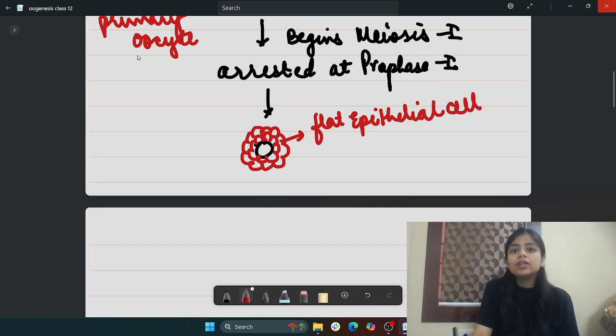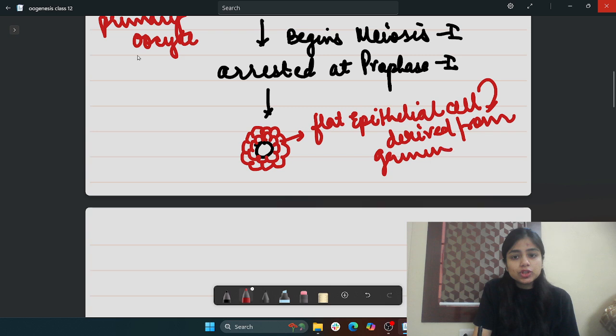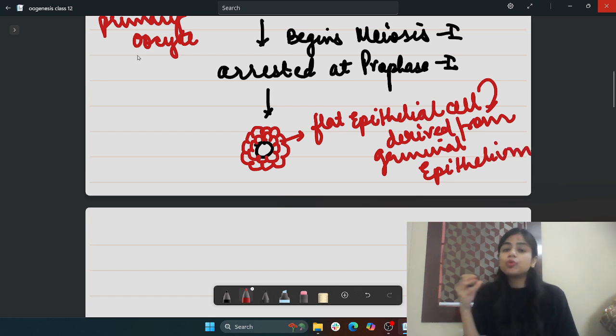They are called follicular cells or follicle cells. The question may come to your mind, from where are they derived? Basically, they are derived from your germinal epithelium. In the tissue chapter, you have learned that germinal epithelium is present in both testes and ovary. Germinal epithelium belongs to a simple cuboidal tissue.